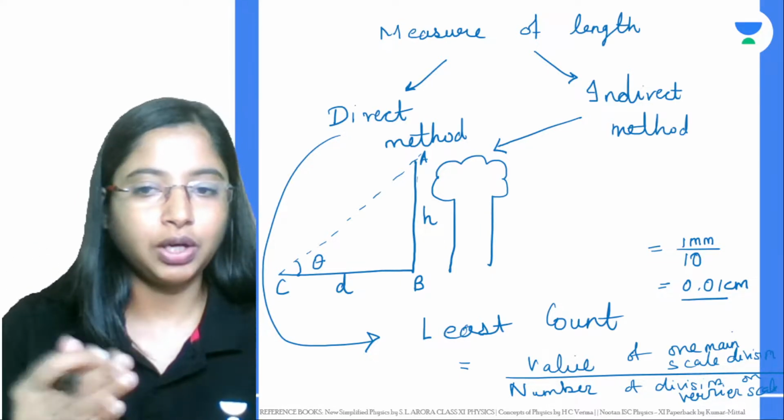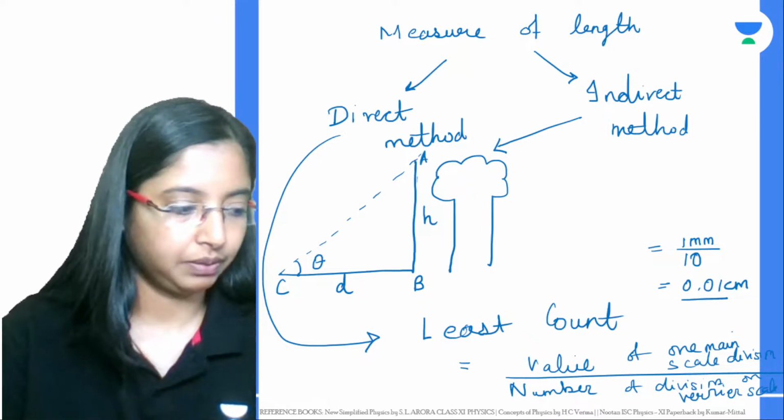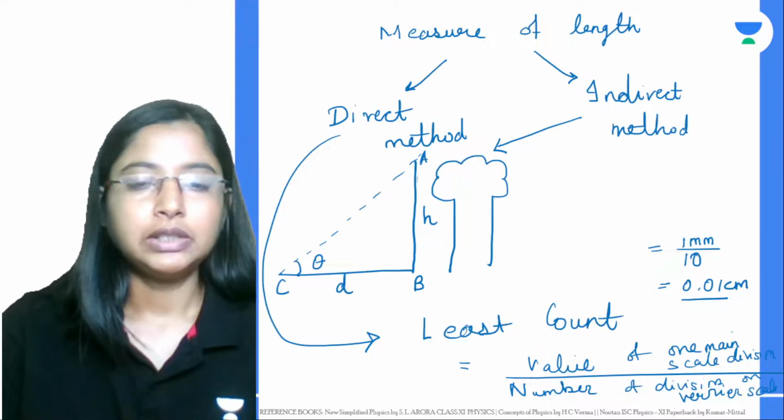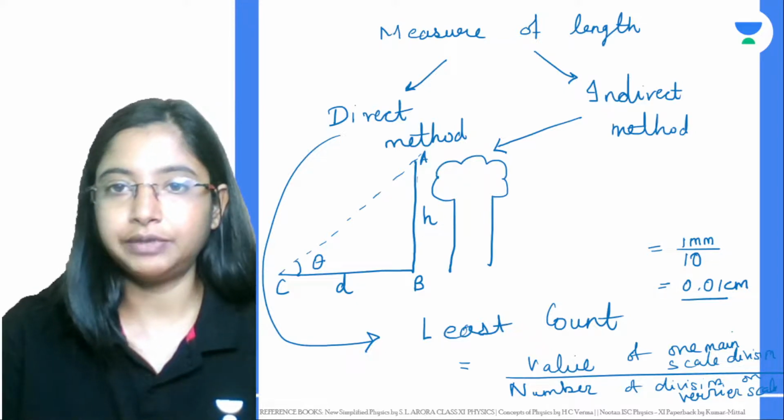A screw gauge will give up to 0.001 centimeter. Next class we would actually cover the different measurements.